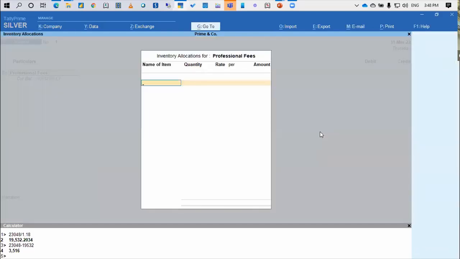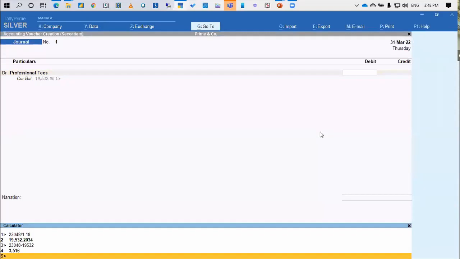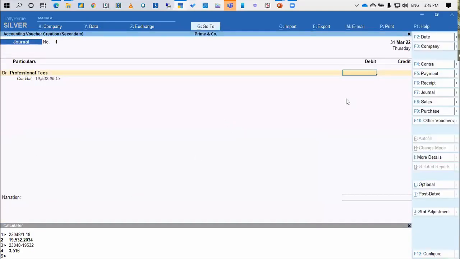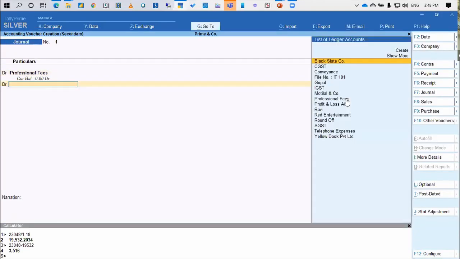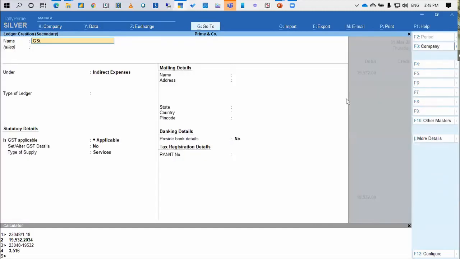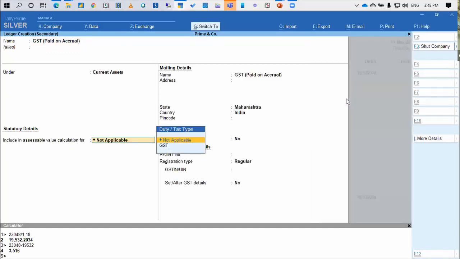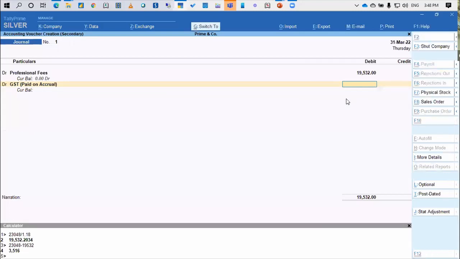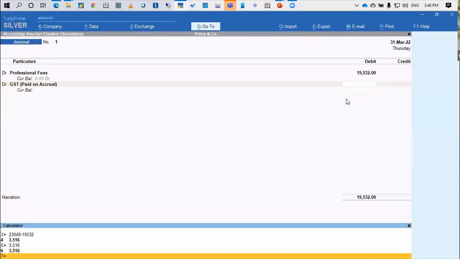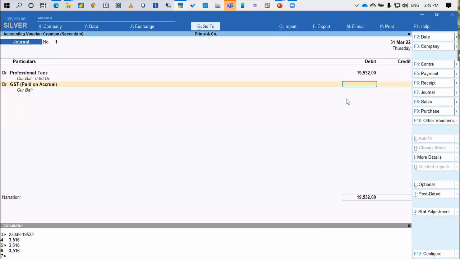Okay, I'm debiting my professional fees without giving the item details, with the 19,532, which was the basic amount. I will create one more ledger and debit it as, let's say, GST. I may write it as a GST paid on accrual for my understanding. Nomenclature you may decide, but I'm just writing it as GST paid on accrual with the 3,516.